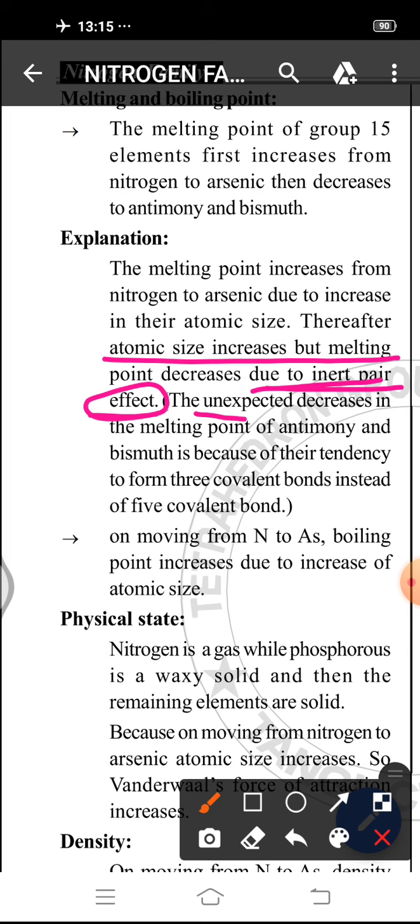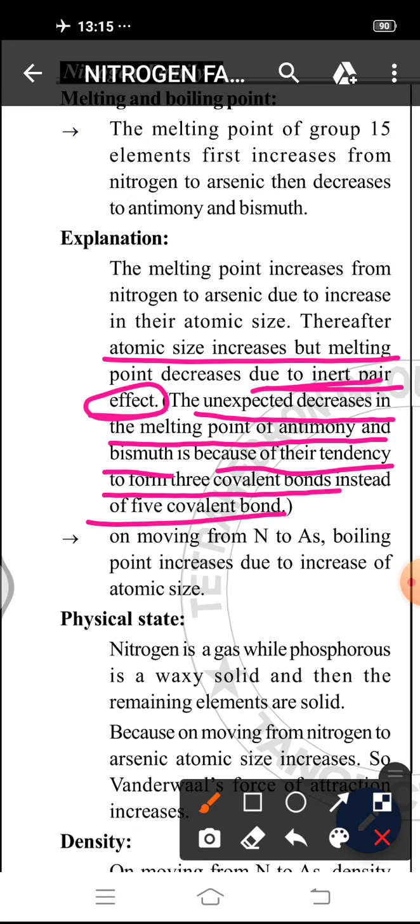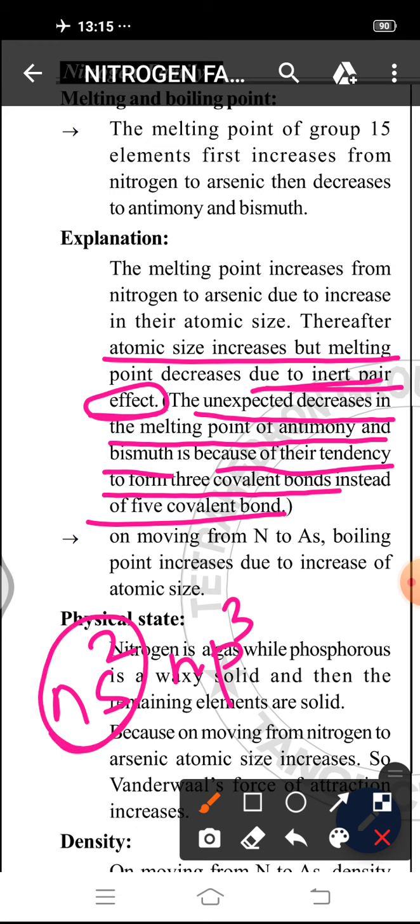So the unexpected decrease in the melting point of antimony and bismuth is because of their tendency to form 3 covalent bonds instead of 5 covalent bonds. We know their valence shell configuration is ns2 np3. So in case of antimony and bismuth, these ns orbital electrons cause inert pair effect.